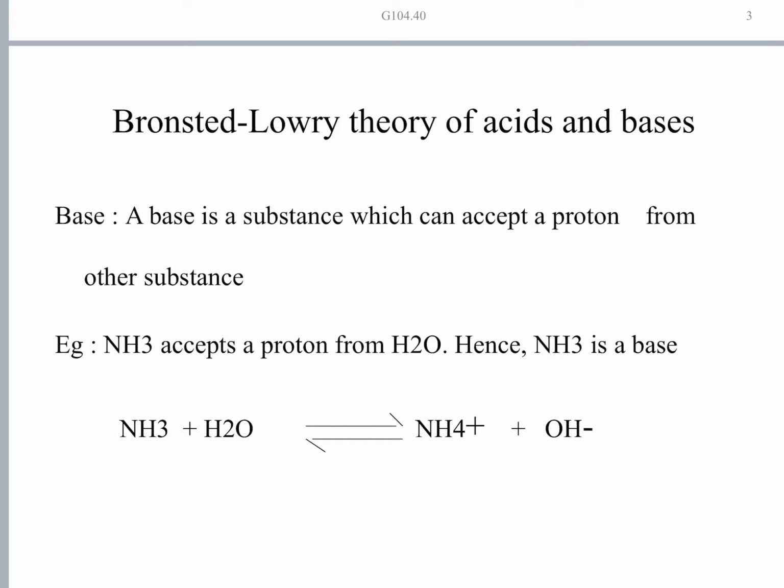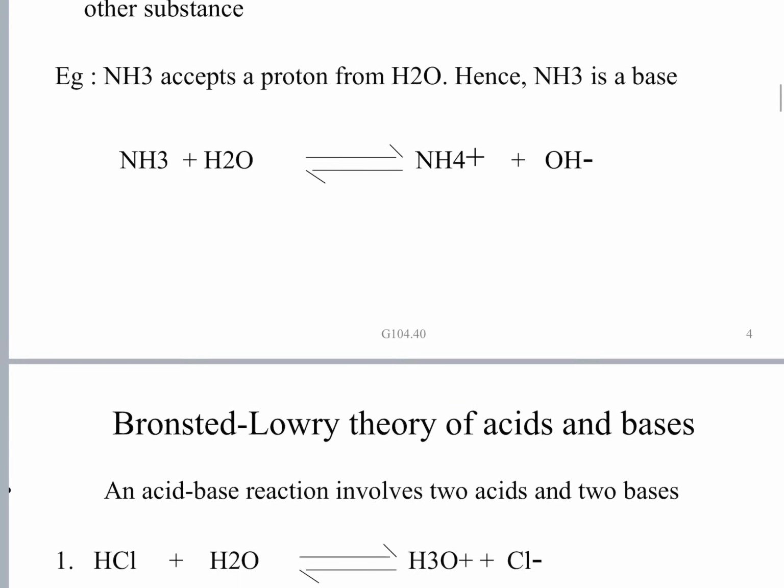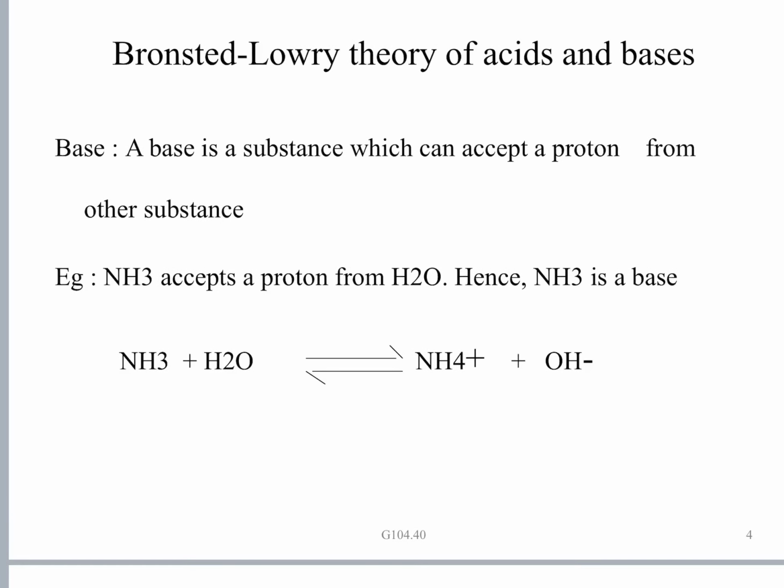So ammonia accepts a proton from water, and it turns into ammonium ion and hydroxyl ion. So you can see that both acids as well as bases are defined with reference to just a proton. Proton donor is an acid, proton acceptor is a base. It's as simple as that.